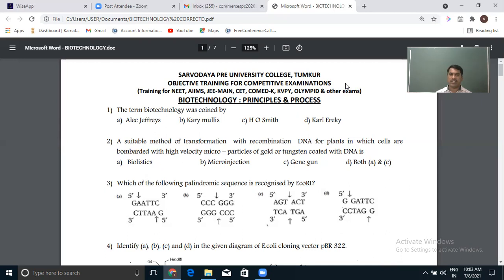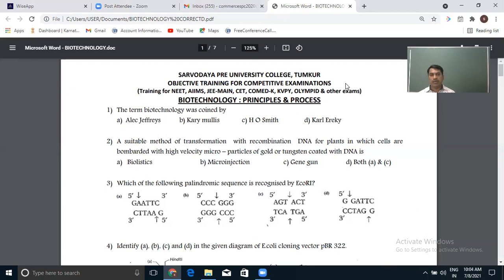The first restriction endonuclease that was discovered is by H.O. Smith.